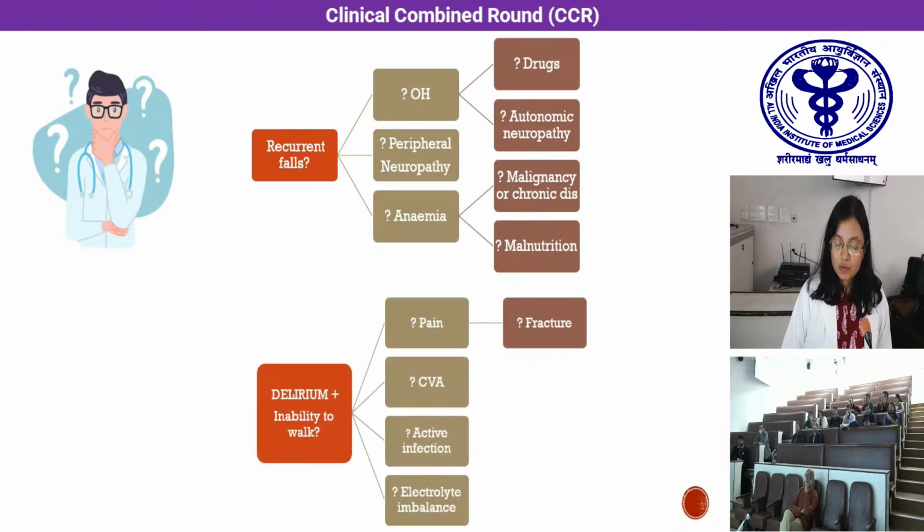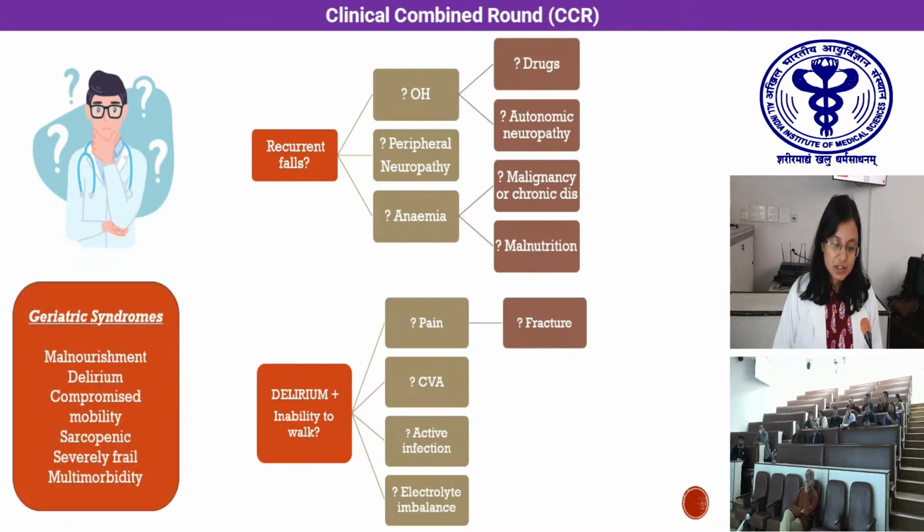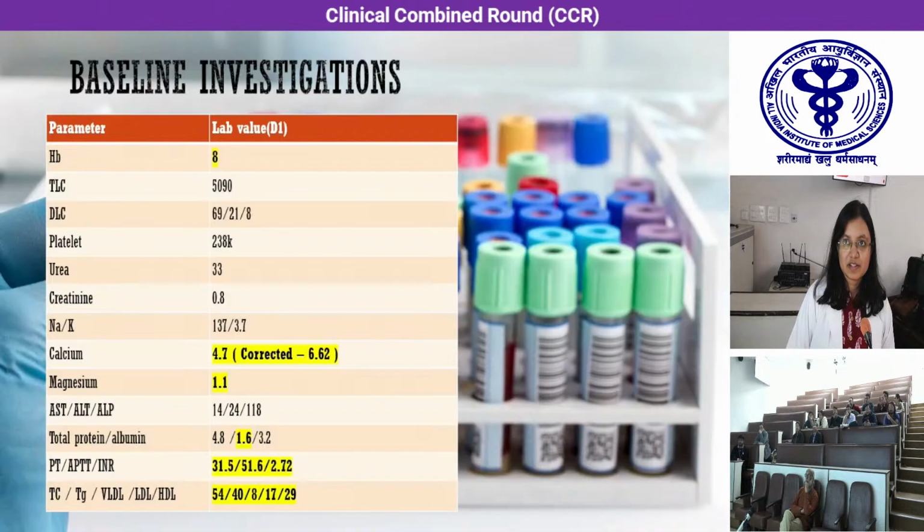Anemia due to any malignancy or chronic condition, or related to malnutrition? Second, why was he having delirium and an inability to walk? Was it related to pain from a fracture, any acute CVA, any active infection, or any electrolyte imbalance? On top of this, our patient had geriatric syndromes of malnourishment, delirium, and compromised mobility. He was sarcopenic, severely frail, and multimorbidity was present.